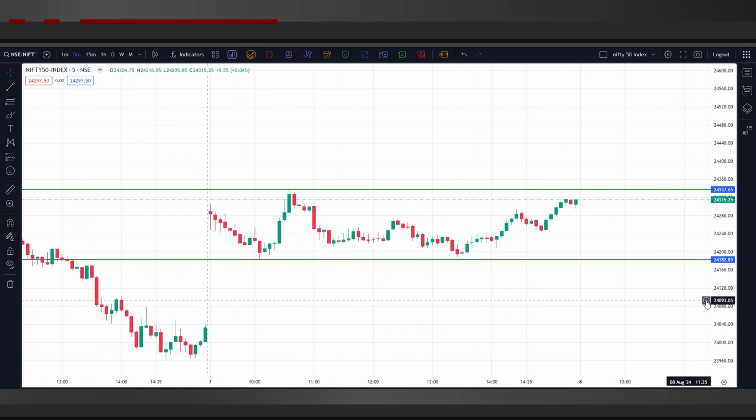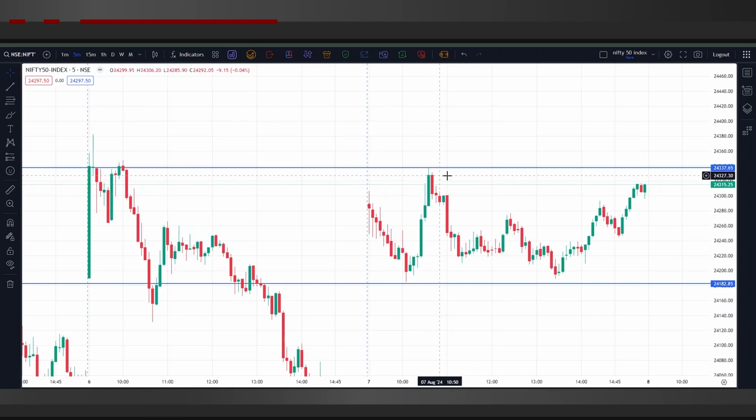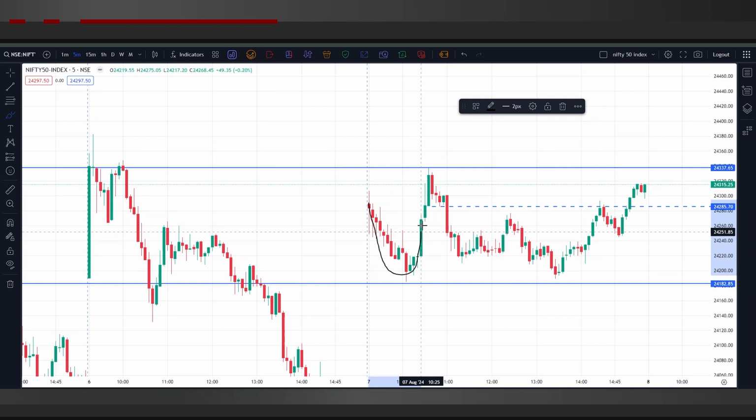So we can see that there is some kind of rejection happening here, so we could have made a trade somewhere around 11 o'clock. If I mark a small support right over here, we can see that the market tried to form a higher high, higher low, like here. There was a low over here, and the market tried to create another high here, but eventually it failed, and a breakdown was seen over here, and we could have taken a trade here, somewhere around 11 o'clock. But what happened was the market took support somewhere around 24,200.